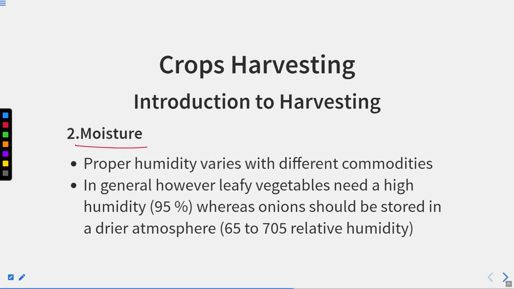The second thing is moisture. Proper humidity varies with the different commodities. In general, however, leaf vegetables need a high humidity, that is 95%, whereas onions should be stored in a drier atmosphere, that is 65 to 75% relative humidity. Different commodities means different types of vegetables and fruits. Leafy vegetables need a high humidity, right? Some vegetables like spinach require a high humidity, so that should be maintained.